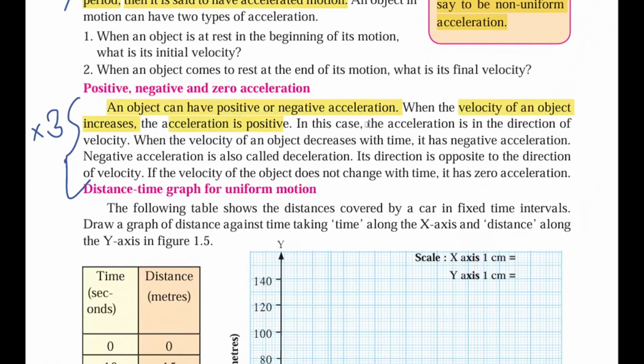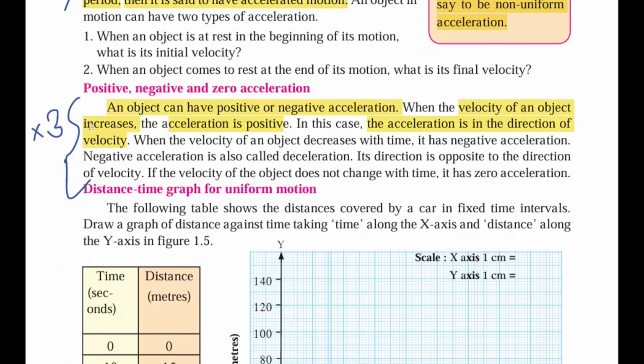In this case, the acceleration is in the direction of the velocity. Whichever direction the velocity is going, if it is moving towards the left or towards the right, the acceleration will also be towards the left or the right. If the acceleration is increasing, the velocity will also increase.